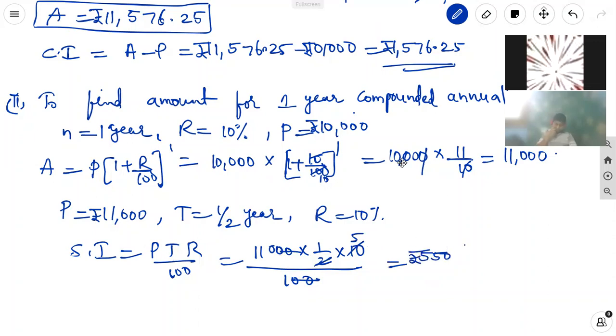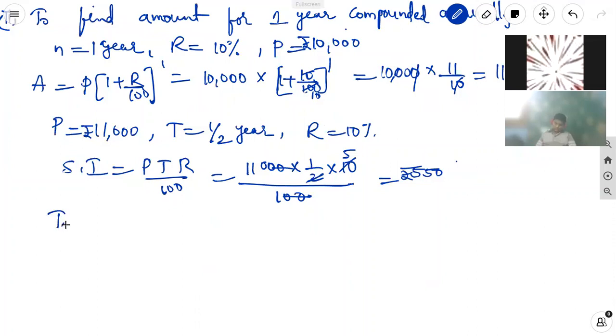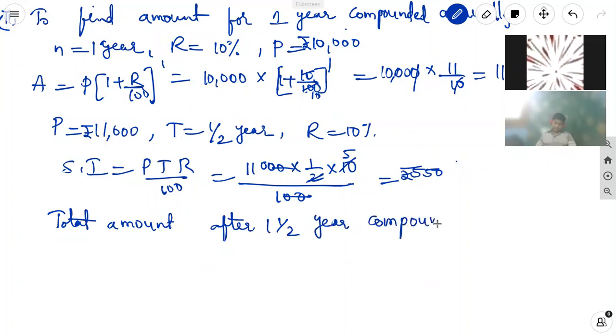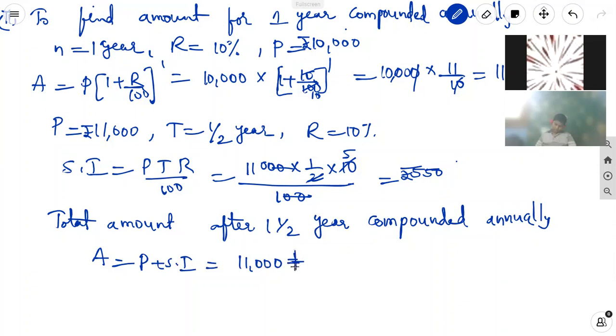The total amount after 1.5 years compounded annually is A is equal to P plus simple interest, that is equal to 11,000 plus 550 rupees.